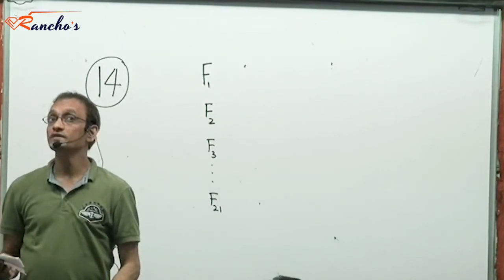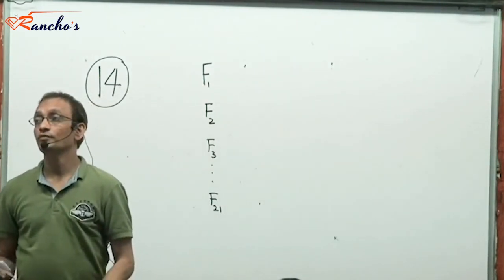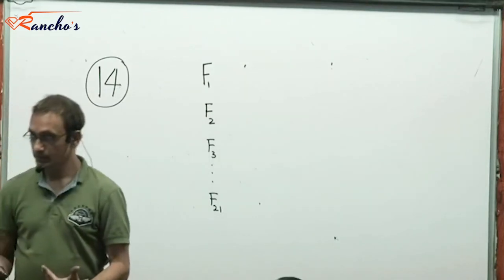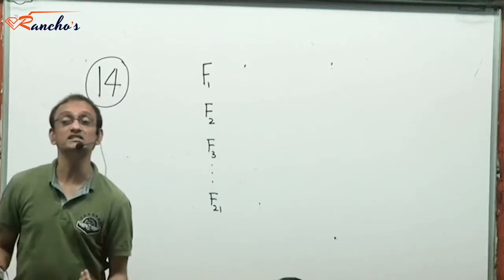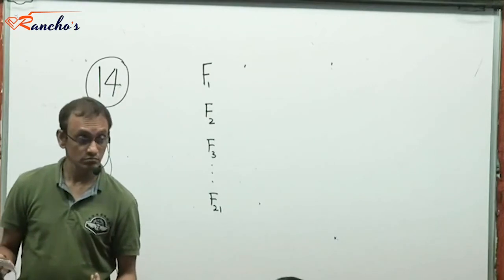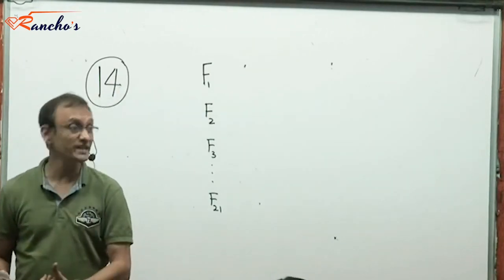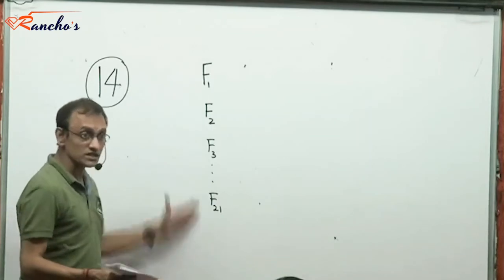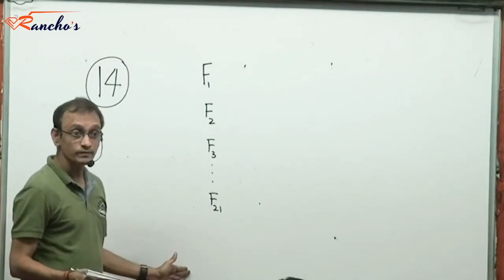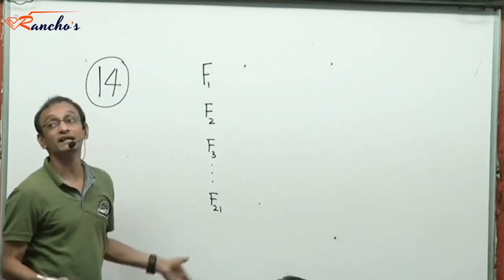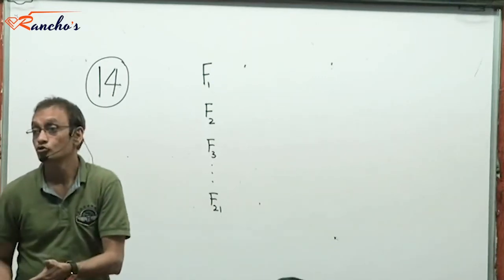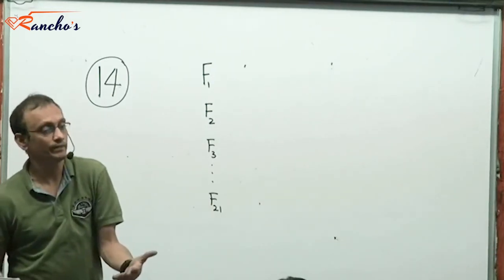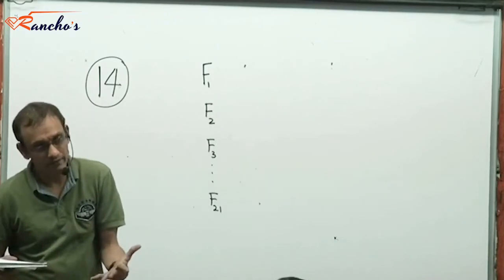Now what we want to do is make forecasts with exactly 18 correct results. See, there are 21 results that we have to predict. Right? And we want exactly 18 results to be predicted correctly. In how many ways can we do that?